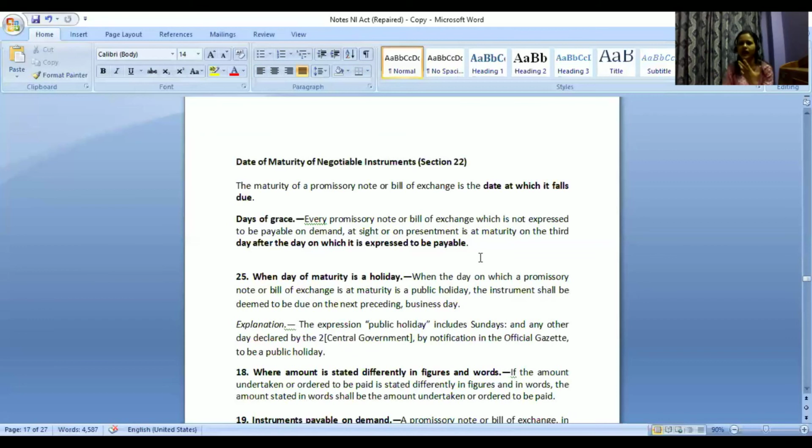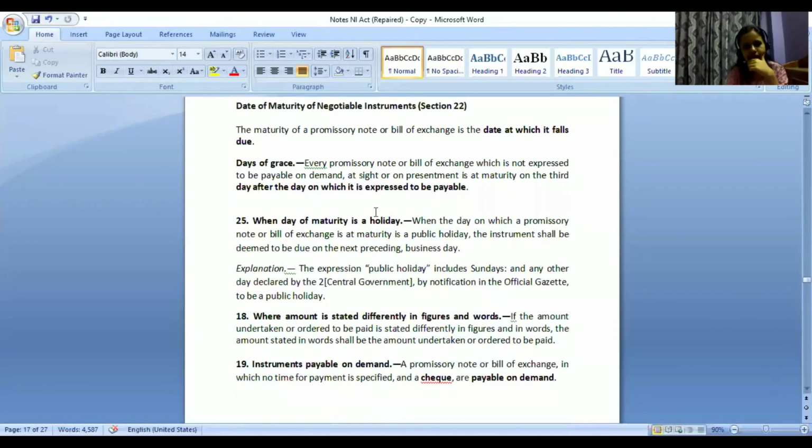You may be asked how many days of grace period is allowed. It is 3 days of grace period which is allowed for promissory note and bills of exchange. For check, we do not have any concept of grace period, but only if it is a public holiday when the check is maturing, 1 extra day will be added. So this is section 25. This also is important when date of maturity is a holiday.